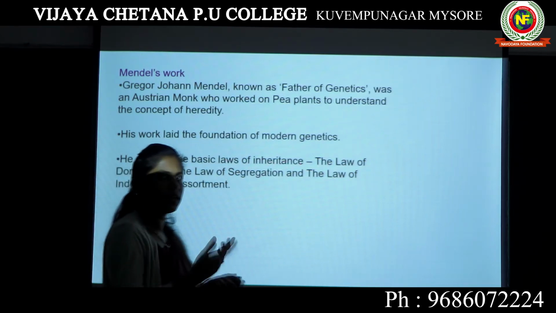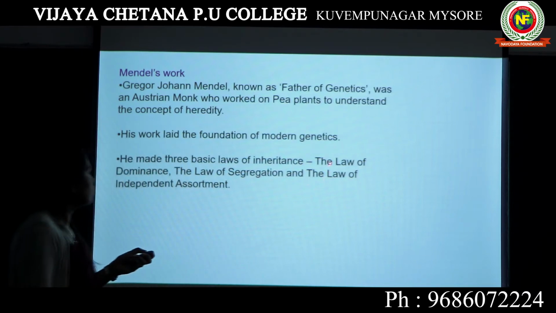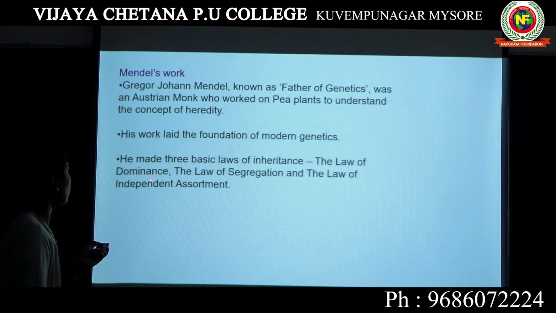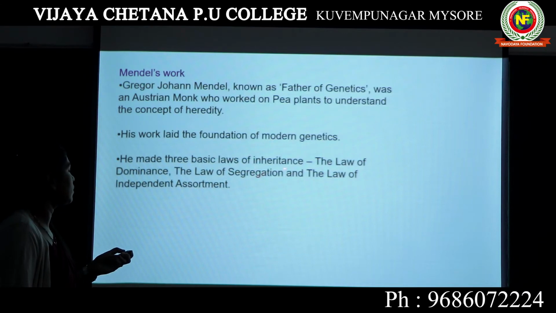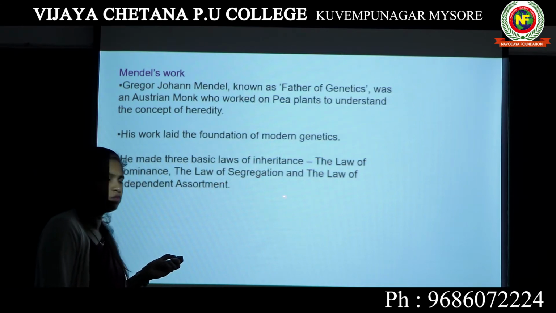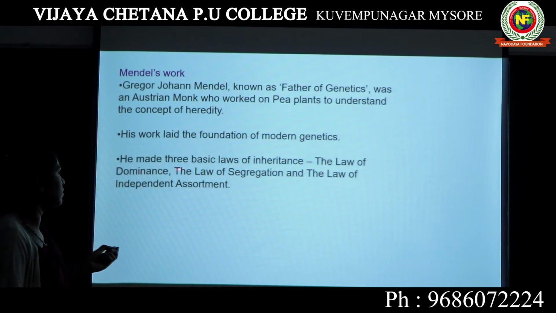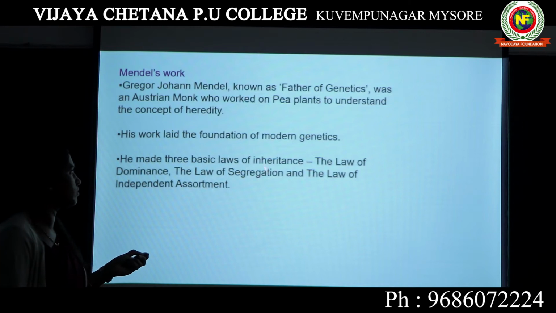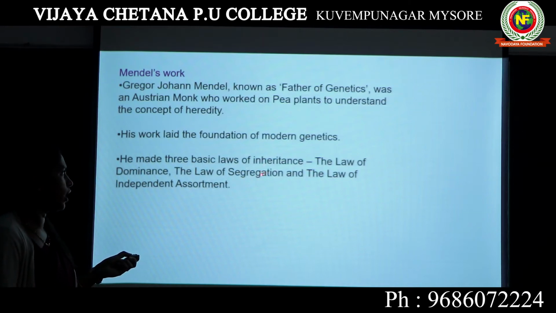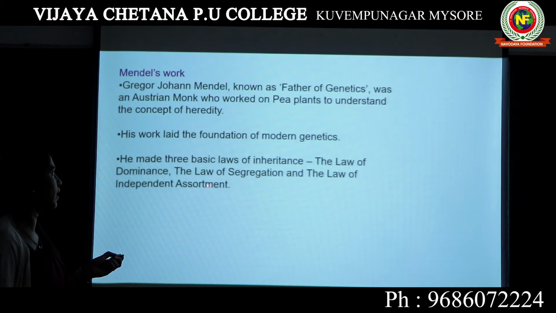Inheritance is a process, again heredity. So which are those laws? The law of dominance, the law of segregation, and the law of independent assortment. These are the laws which were proposed by Mendel. The law of dominance and the law of segregation were proposed after doing a monohybrid cross. I will explain what is a monohybrid cross. The law of independent assortment was proposed after a dihybrid cross. Again, I will be explaining what is a dihybrid cross.